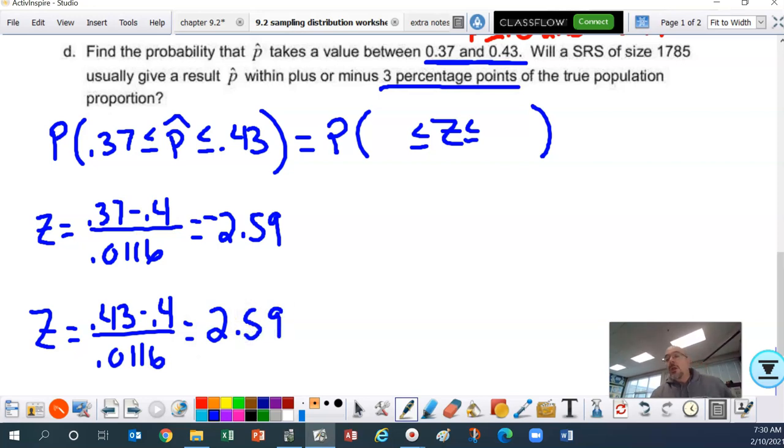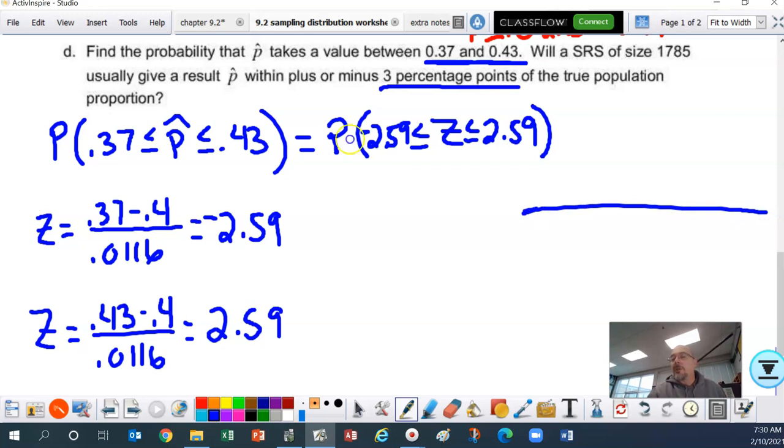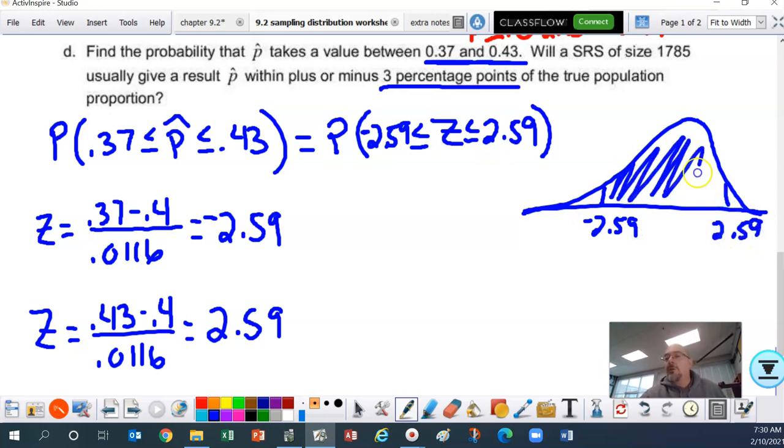Now remember, z-scores, we can always round to 2 decimal places because of table A, that z's table. But I'm not going to use the table, folks. I'm going to strictly stick with the calculator. All right, so now I'm going to fill this in with negative 2.59, the positive 2.59. All right. Now, we should be drawing a picture at all times, folks. Okay, some of you didn't draw pictures on a few problems on the tests, but you should always draw that picture. So that's what we're interested in, folks.